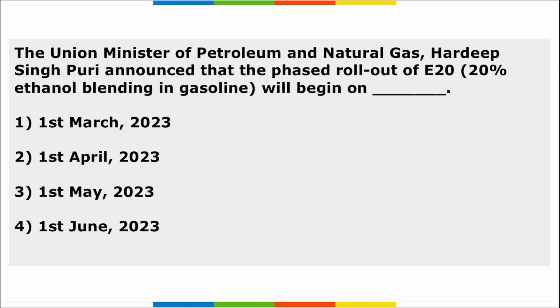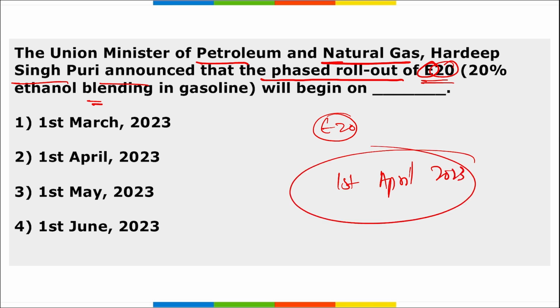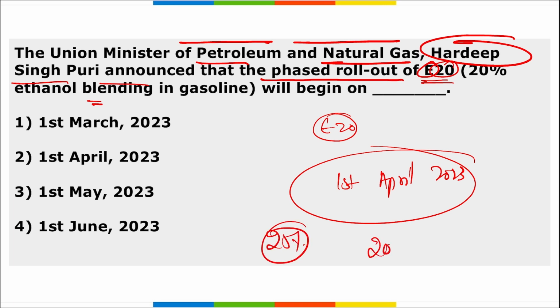Next, Union Minister of Petroleum and Natural Gas Hardeep Singh Puri has announced the phased rollout of E20 ethanol 20% blending. 20 is your 20%, E is for ethanol. So E20 blending will begin from when? This E20 blending will begin from 1st of April 2023. Alright, so remember, our Union Minister of Petroleum and Natural Gas Hardeep Singh Puri announced that this phased rollout of E20, that is ethanol 20% blending in gasoline, will begin from 1st of April 2023, and India is on track to contribute 25% of the global ethanol demand by 2040. So the correct option is option 2.